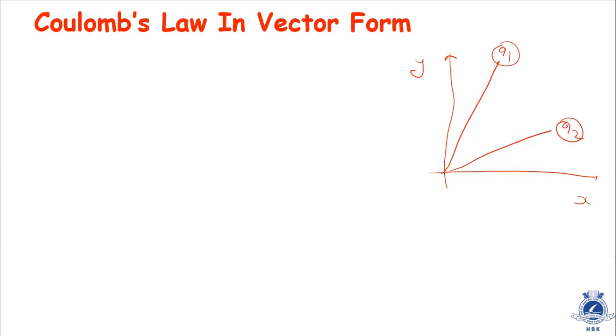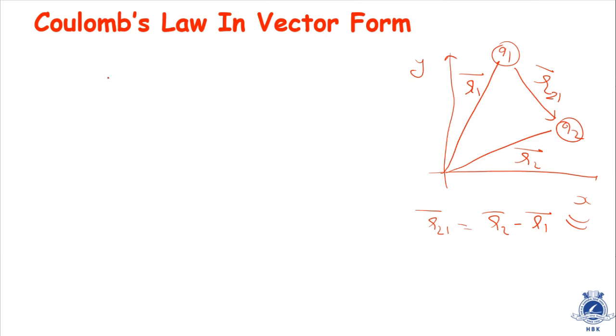So again, let's see Coulomb's law in vector form. Once again, at super fast speed, this is the x-axis and y-axis. This is charge Q1, this is charge Q2. Position vector of Q1 is R1, position vector of Q2 is R2. Let this be vector R. See, the head of this vector is towards R2, so therefore we can say this vector is R21. We have to write this R21 is equal to R2 minus R1. I think now the concepts are clear.